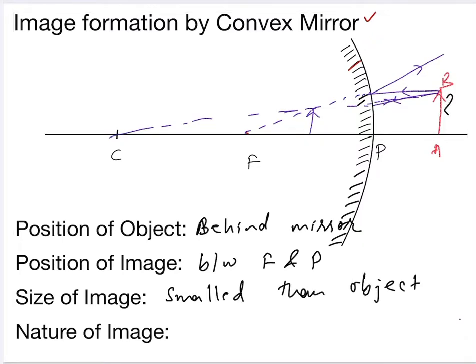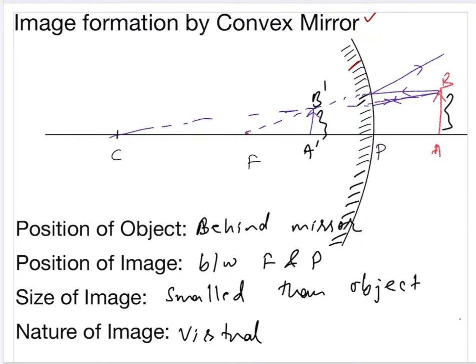You can see this is the object and this is the image, so it is smaller. Here it will be A dash and B dash, virtual and erect. Okay, so image formation is complete.